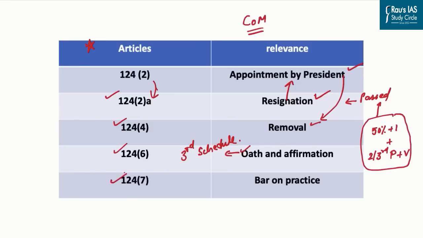And lastly, we have Article 124(7), which puts restrictions on the practice by a particular judge after the retirement. This article says that a person who has already held an office of judge in the Supreme Court will not be allowed to plead or act in any court or even before any authority within the territory of India. Are you getting this point? See, this article has actually provided an ample space for a person to act or plead at the international level. They are restricted at the national level, but they are not restricted at the international level.